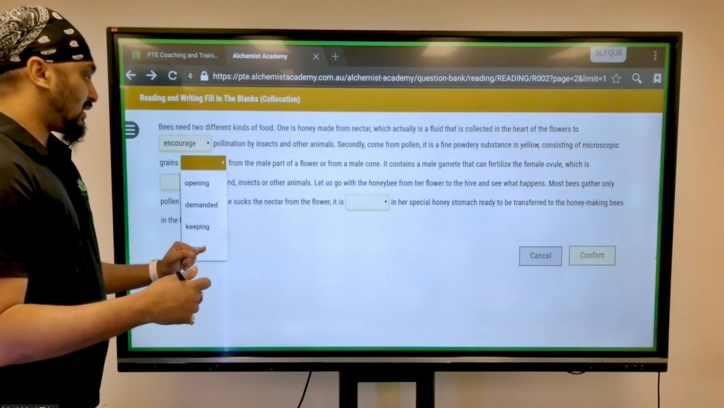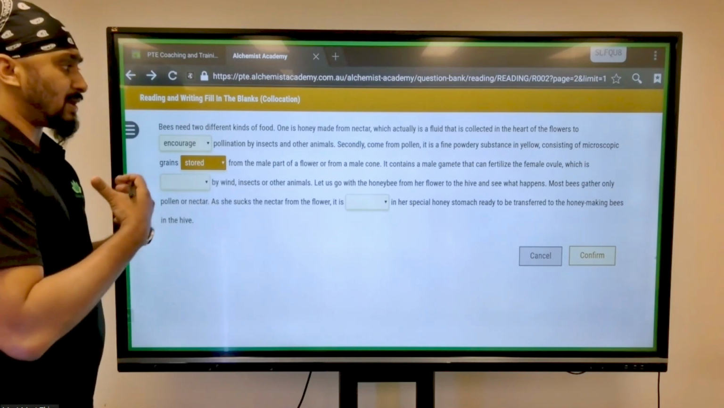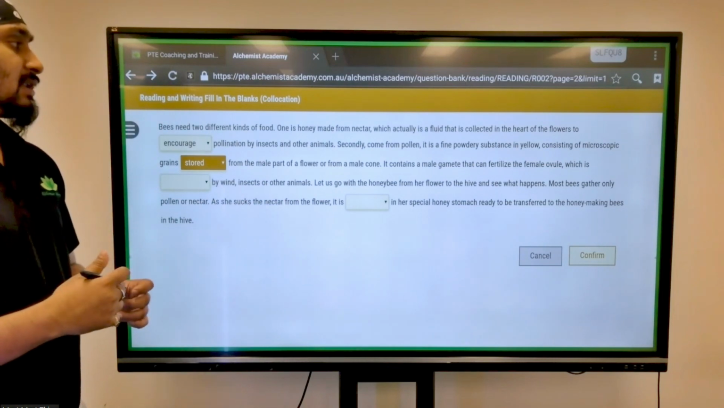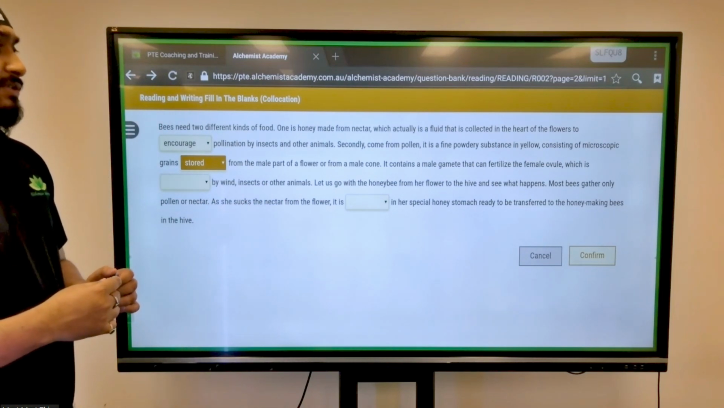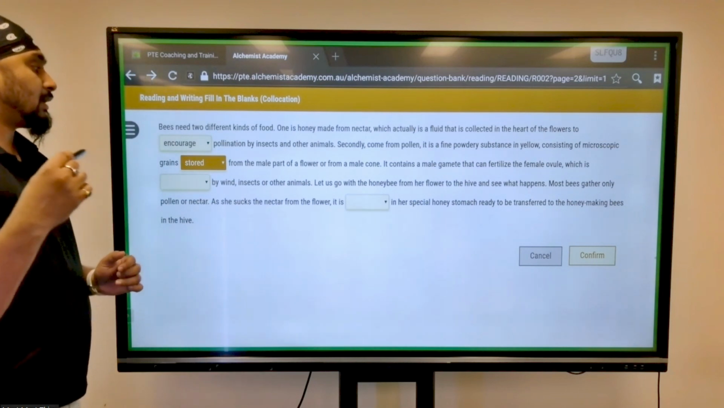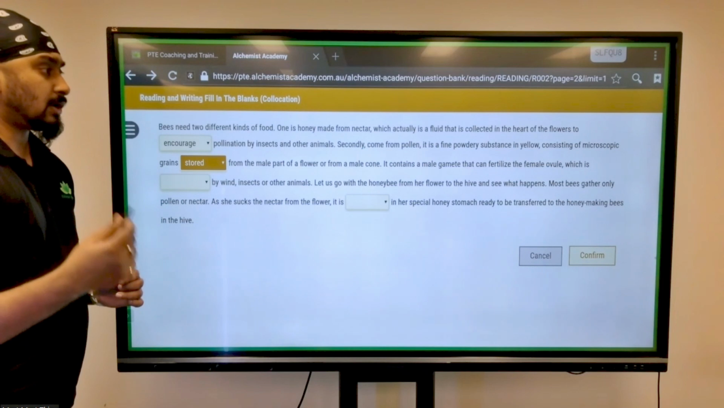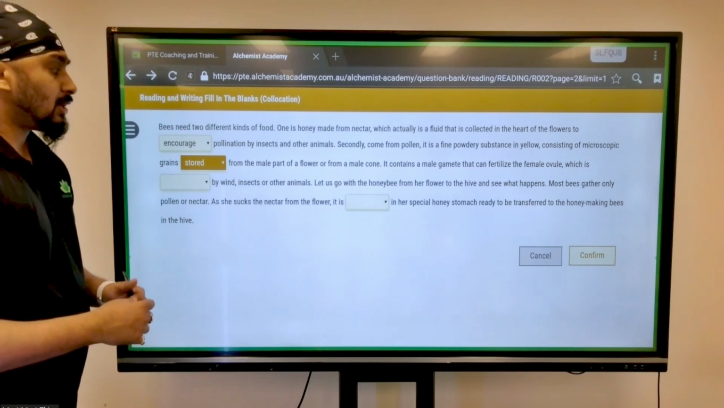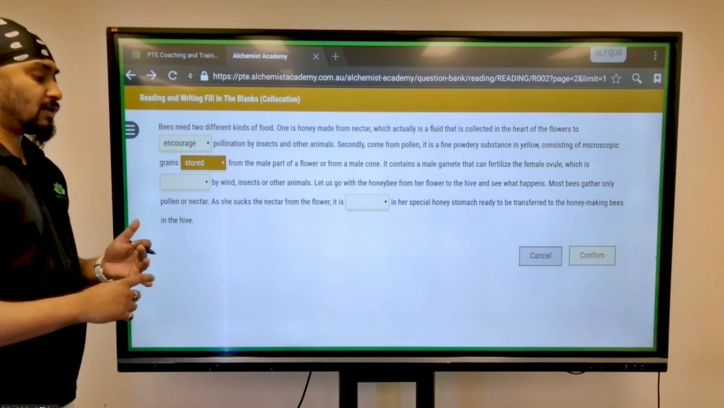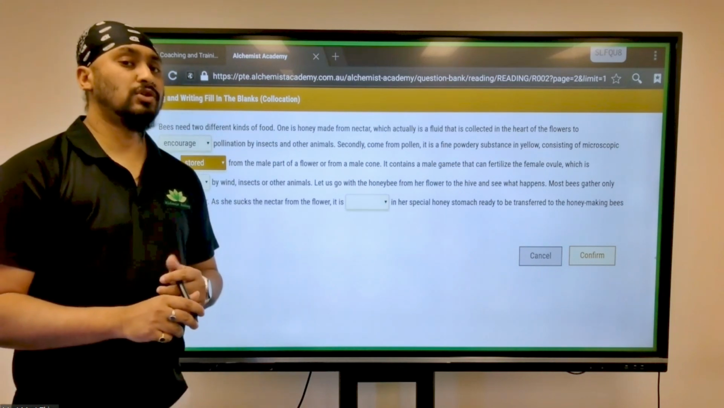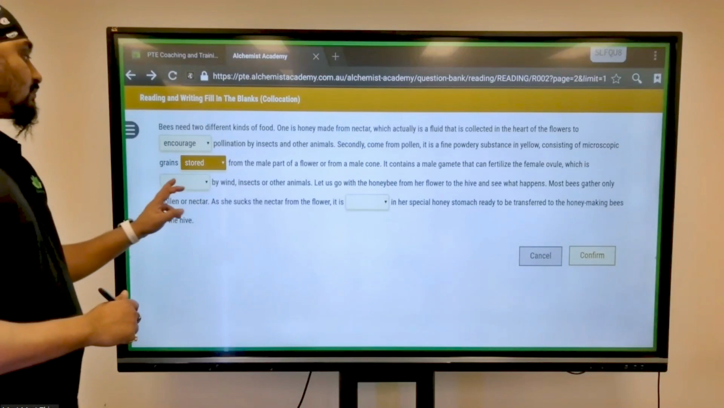The only option that I can think of is "stored from," because the bees, when they extract something, they always try to store it, okay? It contains a male gamete that can fertilize the female ovule, which is dashed by wind, insects, or other animals, which is. So after the word "was," "is," "be" or "been," you usually need a verb in the "ing" form or the third form.